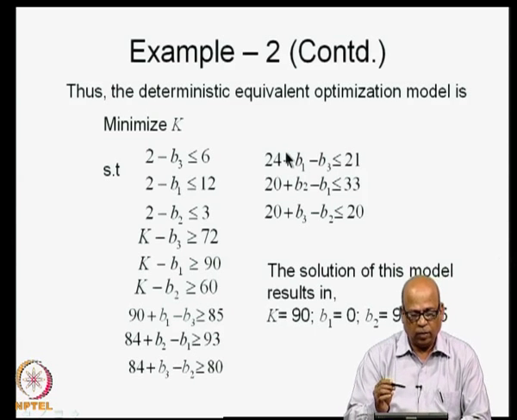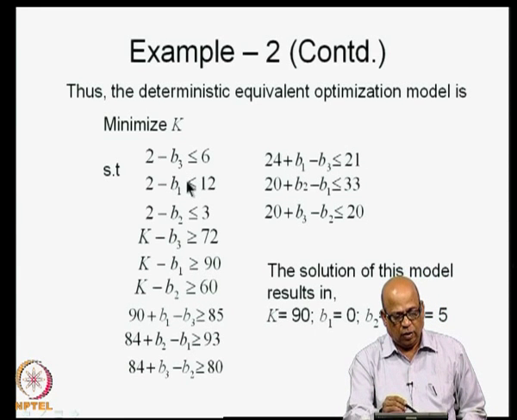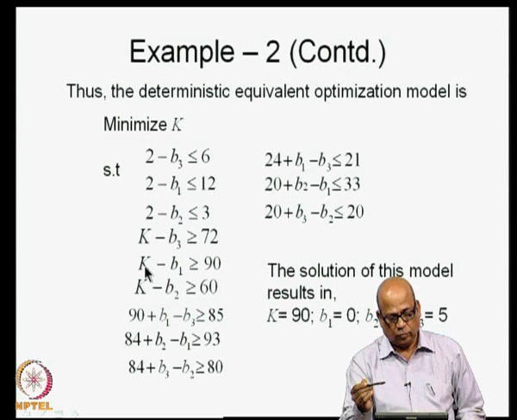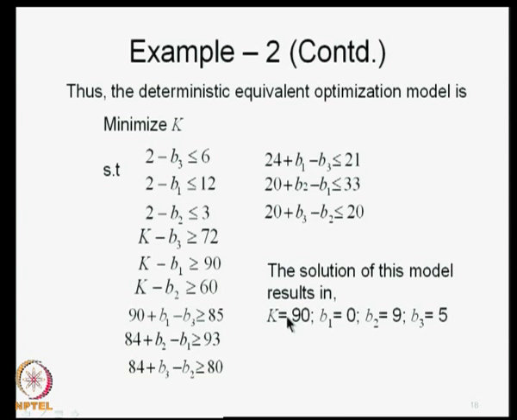So, what are the decision variables in this problem? The decision variables are b1, b2 and b3 and k. When you solve this problem, you will obtain the solution as k is equal to 90, b1 is equal to 0, b2 is equal to 9, b3 is equal to 5. This is the solution that you obtain when you solve this problem.